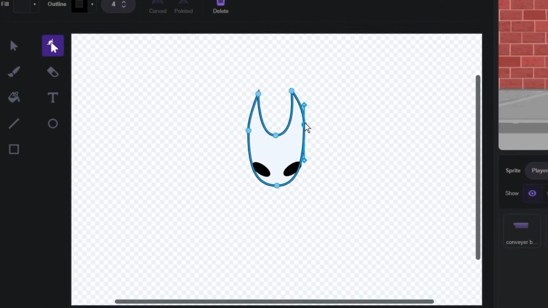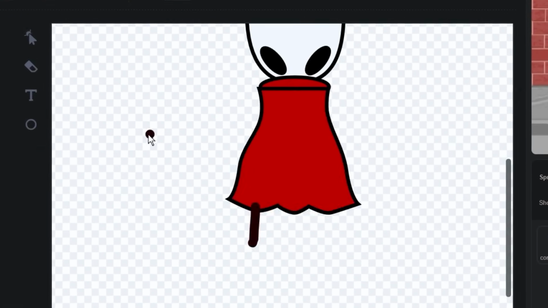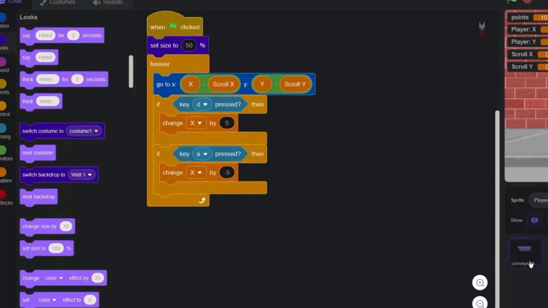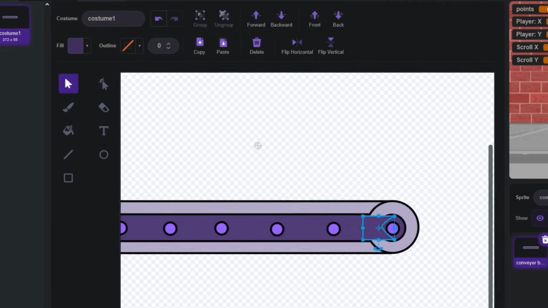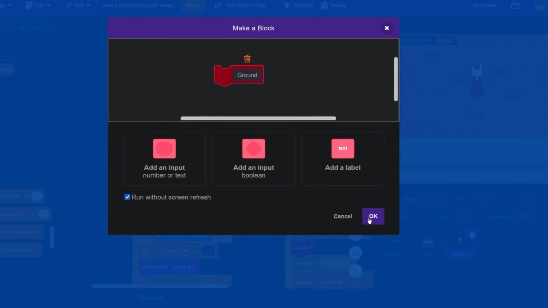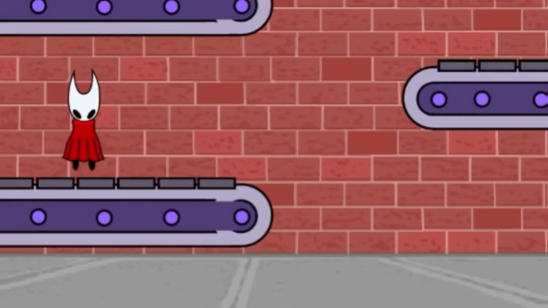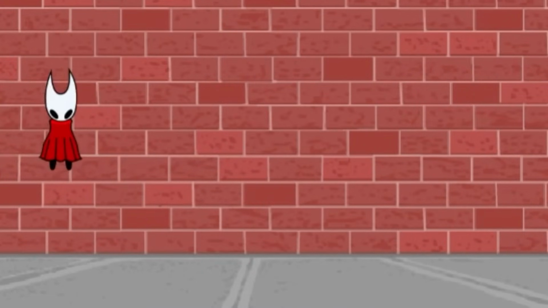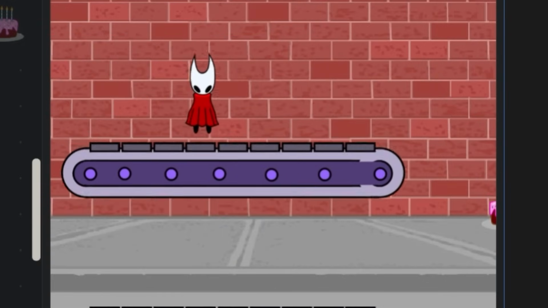So the first thing we're gonna do is draw the player. This is Hornet, the main character from Silksong. And then because Silksong is a scrolling platformer, I quickly coded in a scrolling platformer script that should get the game scrolling. And so after about 30 minutes of coding, I think I got the platformer script working. So now the conveyor belt should spawn on the left and right sides, and I should be able to jump in between them. Yeah, no, it was pretty buggy.